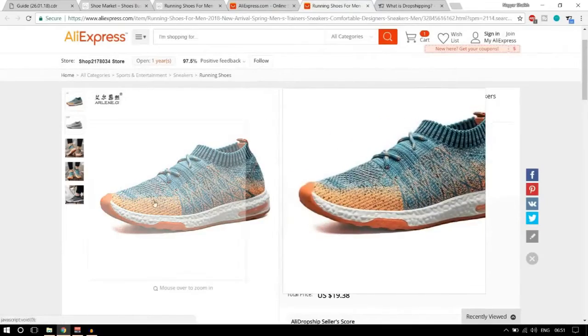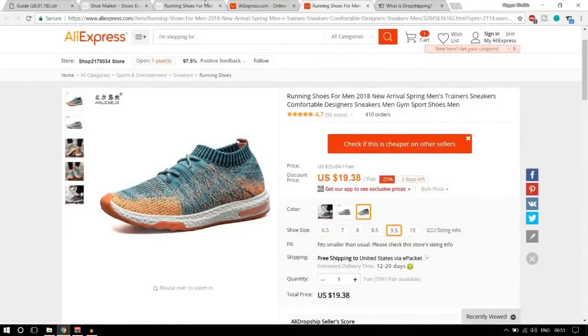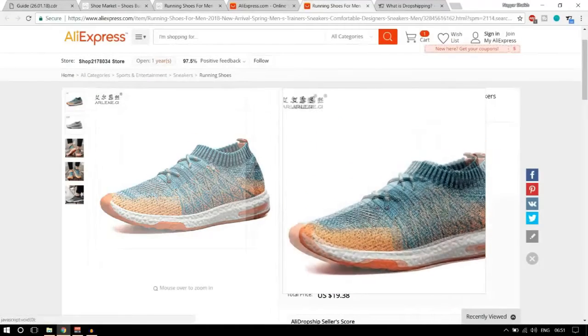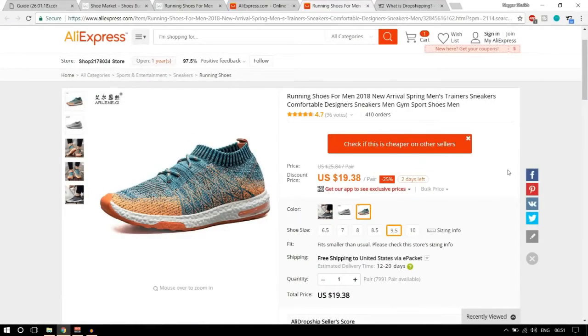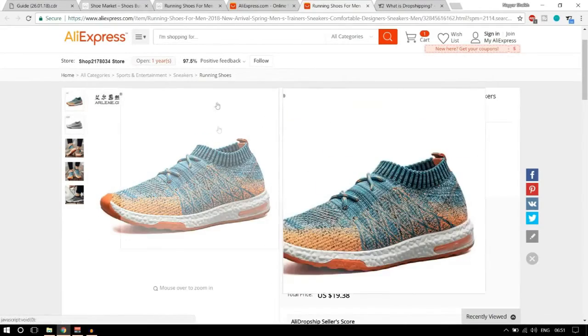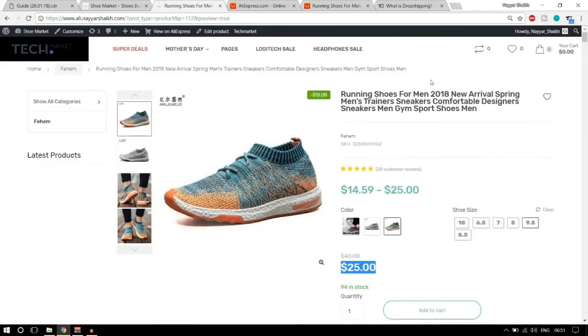Now if you go to AliExpress, you will see that these two products are exactly the same. Okay, this is on my website and this is on the AliExpress website. So this is what happens. You are selling someone else's product on your own website. For example, here we are selling this product which is available on AliExpress. We are selling this on our website. Now why do you want to do that? What is the gain? What does the creator, the owner of the website, earn in this?